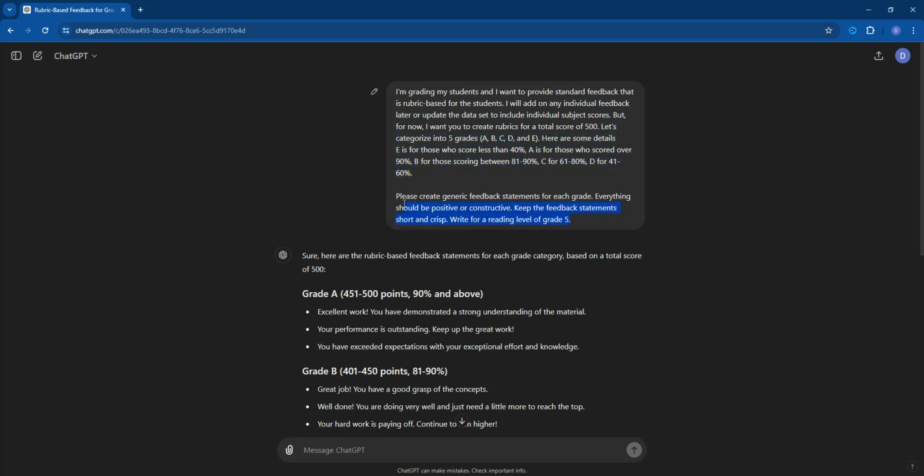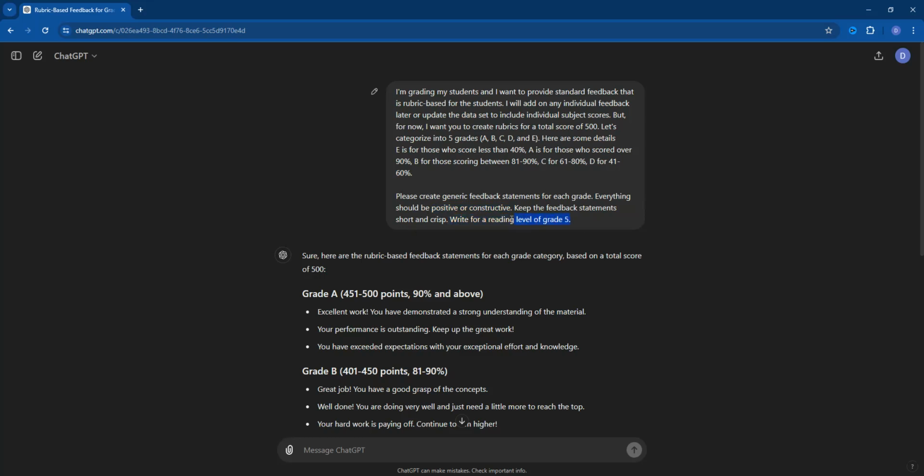Now this is very important. Please create generic feedback statements for each grade. Everything should be positive or constructive. This is very important. You don't want to present negative feedback to the students. You don't want to affect their psyche. You don't want to demotivate them. You want to encourage them. Even if they have not done well, you still want to encourage them. So keep the feedback statements short and crisp, positive and constructive. Write for a reading level of grade 5.